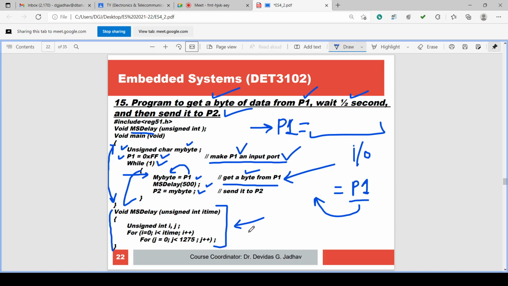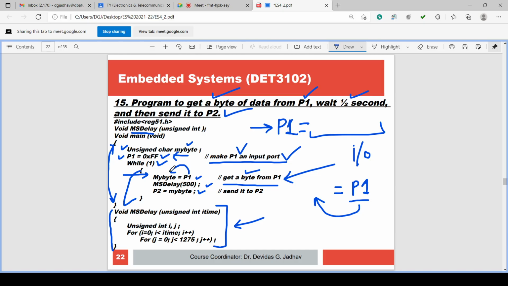So P1 equal to 0xFF is executed, and that makes P1 the input port. We have to remember this here: whenever a port is used as an input port, we have to execute this command, either for P1 or P0, P2, whatever. P1 equal to 0xFF. Then P1 can be read.